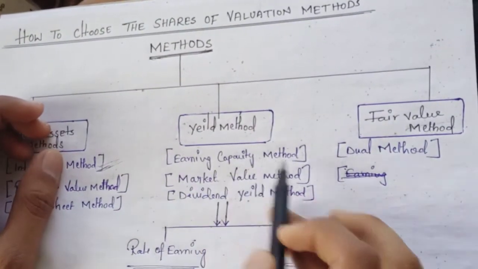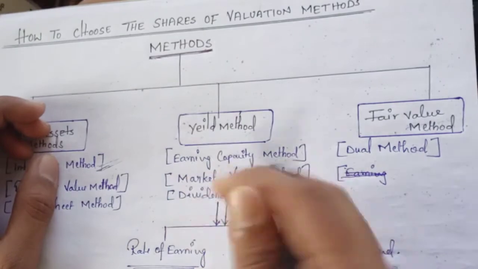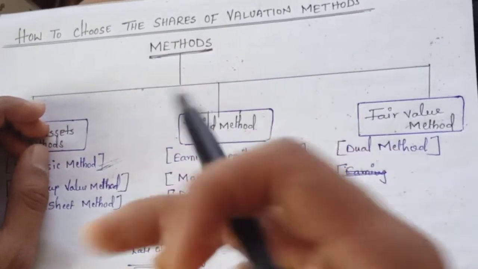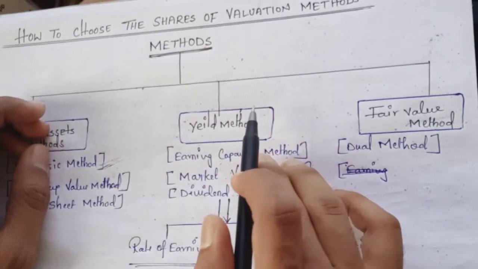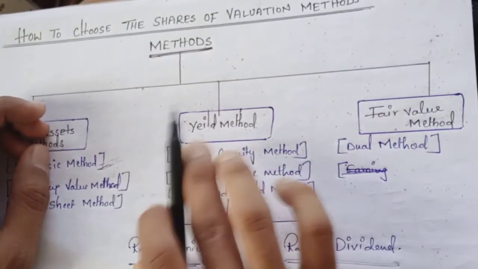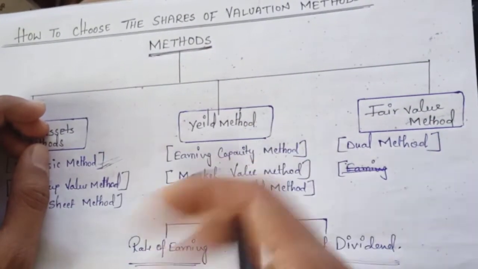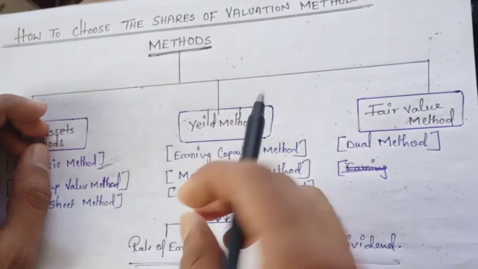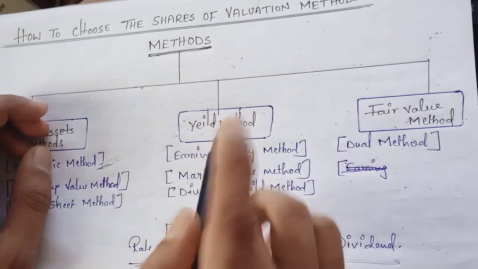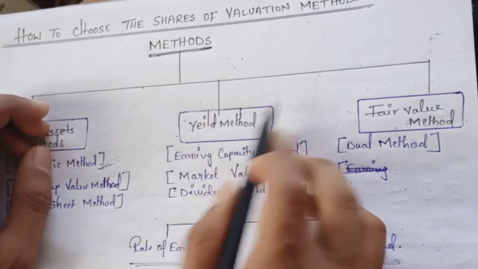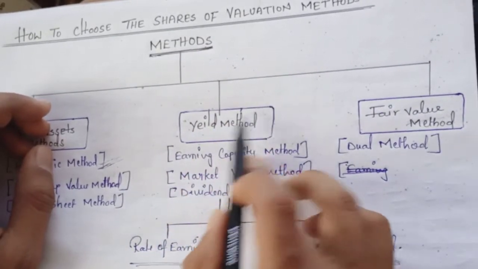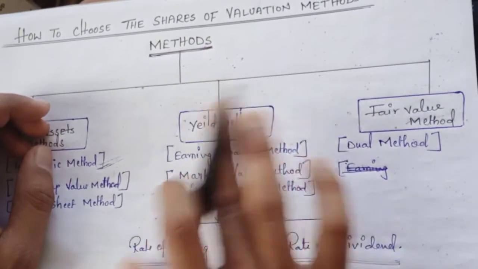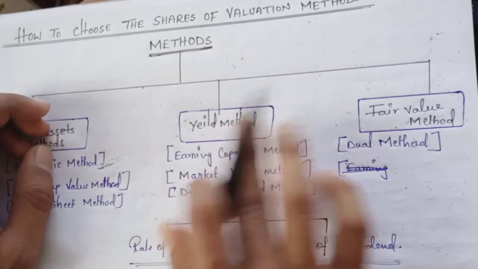The earning yield is a financial ratio that describes the relationship of a company's earnings per share to the company's stock price per share. The earning yield is the inverse of the price to earning ratio, that means the P/E ratio. The quick formula of earning yield is E by P, that means earnings divided by price.